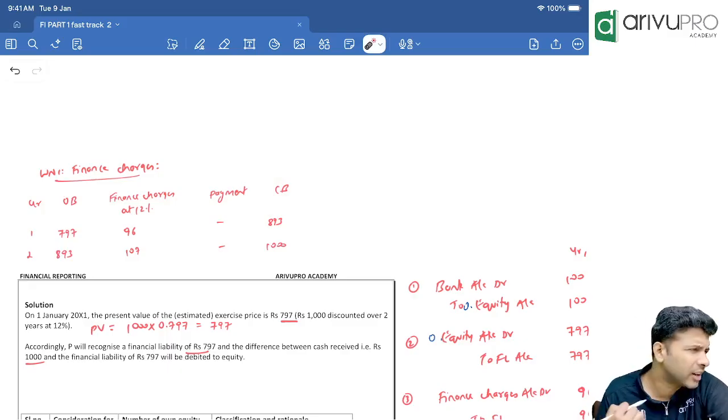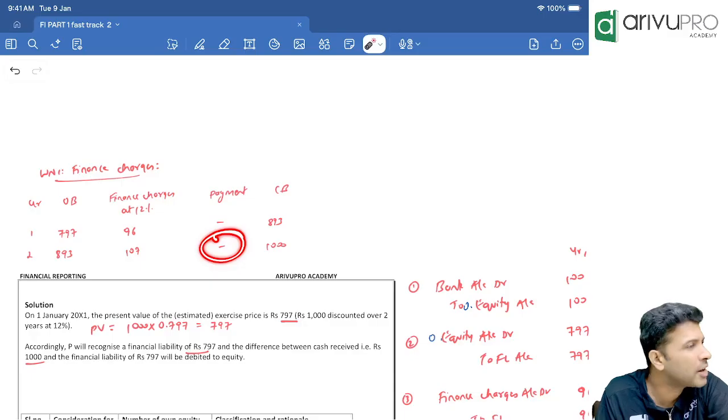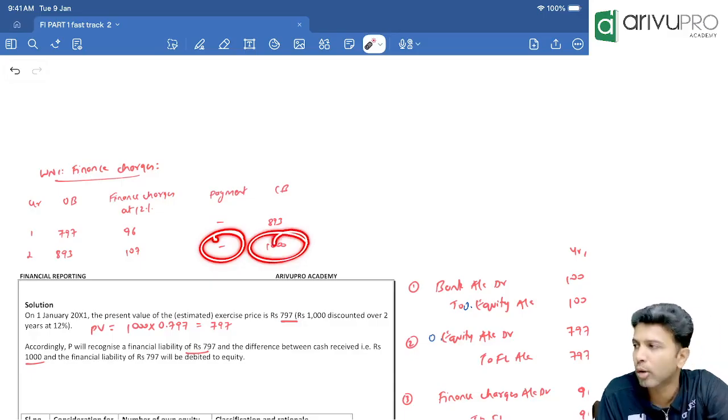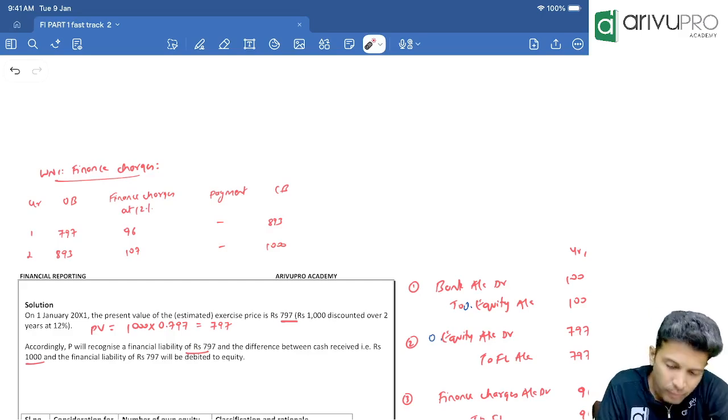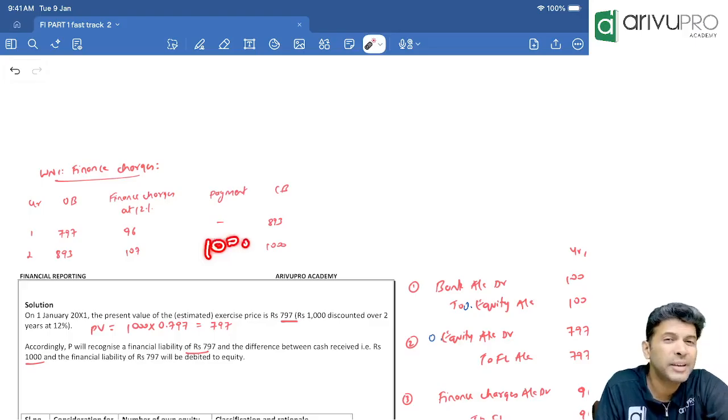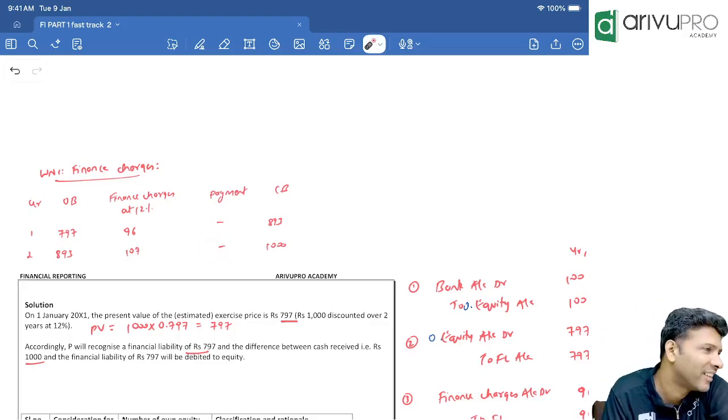Now in the second year we know that the value of the financial liability should become 1000. So don't calculate the second year's interest, there will be rounding off. Calculate directly. How? If you want, you can write 1000 in the payment column, or you can write closing balance 1000. Why am I not writing it in the payment column? Because P has this right or the other party?